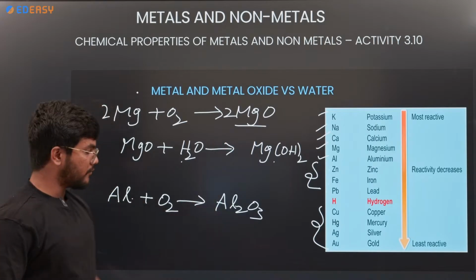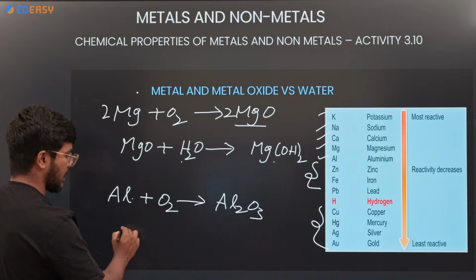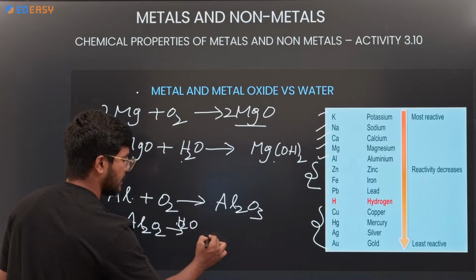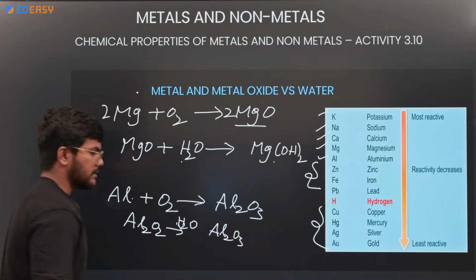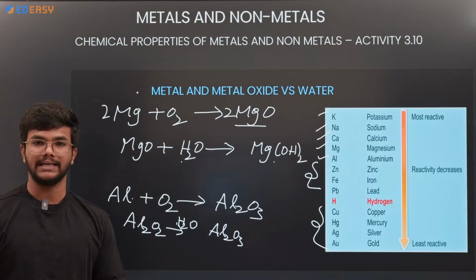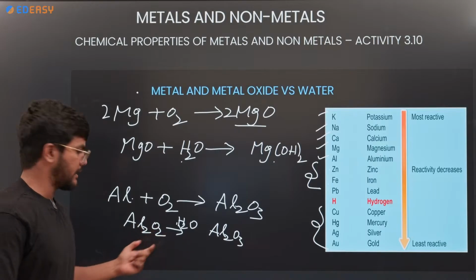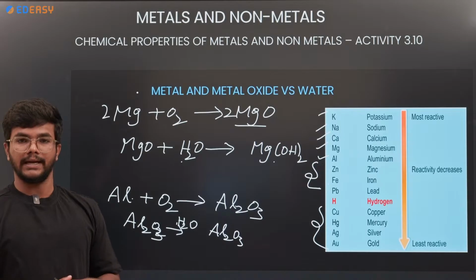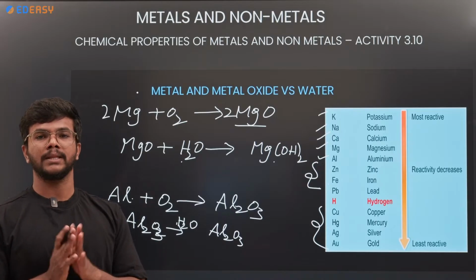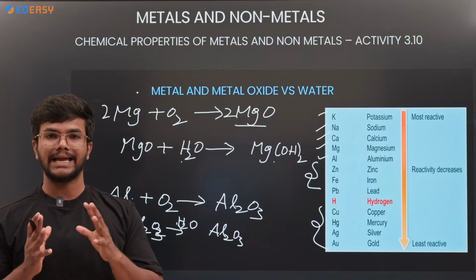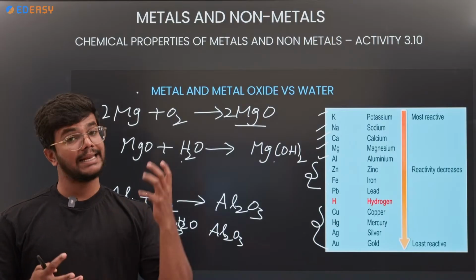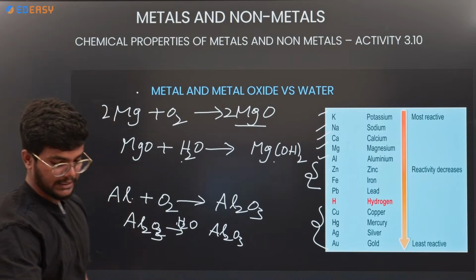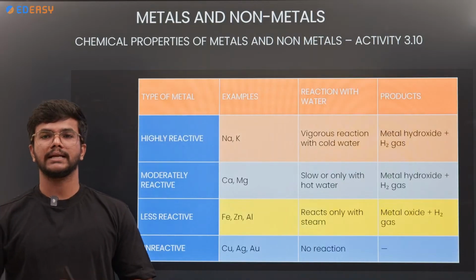But what happens in the case of aluminum oxide, Al2O3, on reacting with the H2O? It gives the same Al2O3 only. So it does not react with the water very easily. It will take the oxygen from the water molecule, whereas it doesn't take the hydrogen. So based upon the reactivity, they won't react completely. Let me give one more example. In the next slides, we can understand how the metals are reacting with the water.